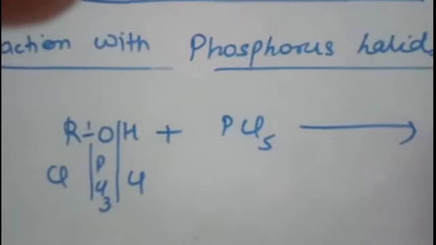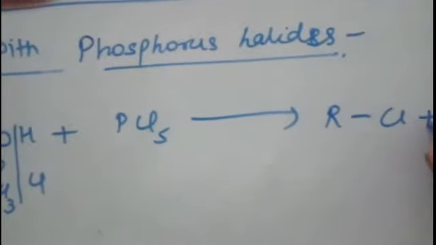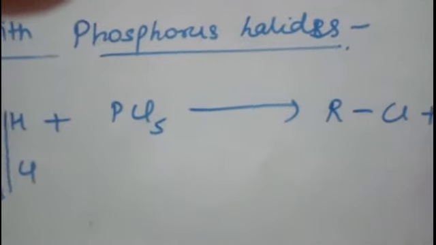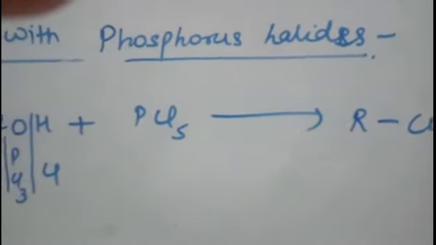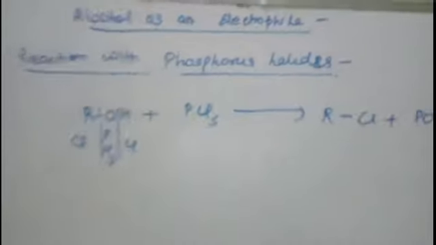And you will get here haloalkane, then phosphorus oxychloride and HCl.